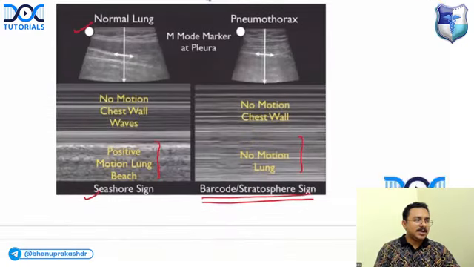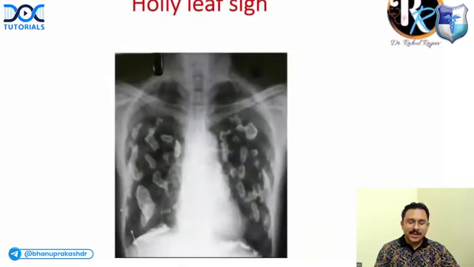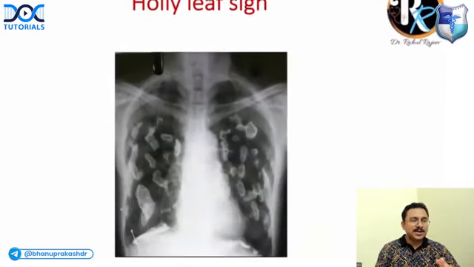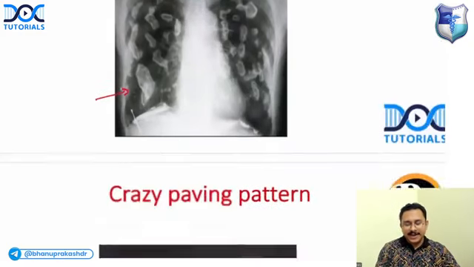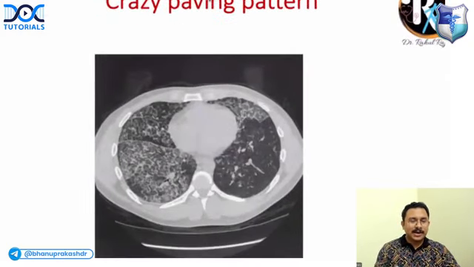Now next is the holly leaf sign. Can you tell me which is the occupational lung disease which is characterized by calcifications involving the pleura? You will get pleural calcifications, and such large calcifications can produce the so-called holly leaf sign, which is a feature of asbestosis. Holly leaf sign, asbestosis.